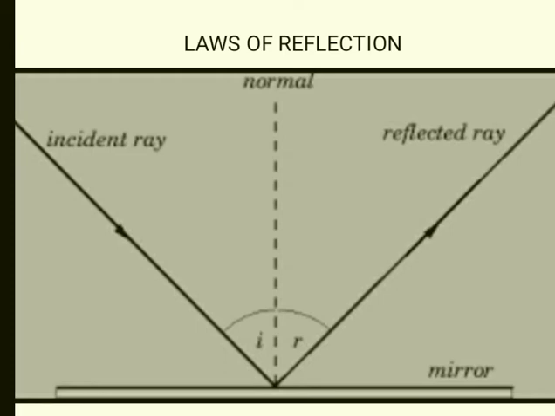We already learned what the incident ray, reflected ray, and normal are. Angle of incidence: the angle made by the incident ray with the normal. It is denoted by capital I. Angle of reflection: the angle made by the reflected ray with the normal. It is denoted by small r.